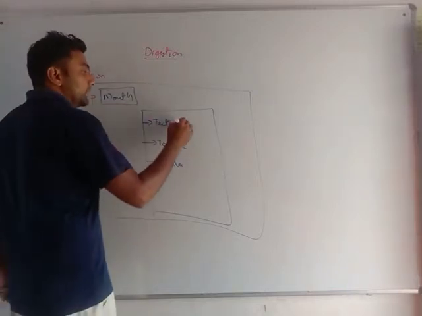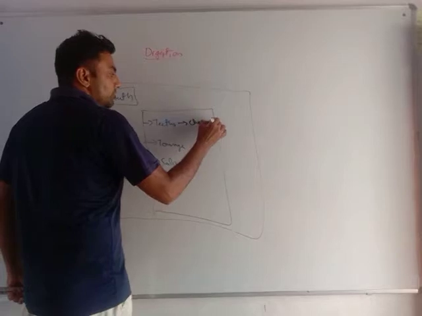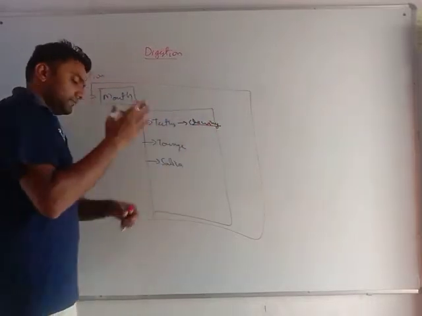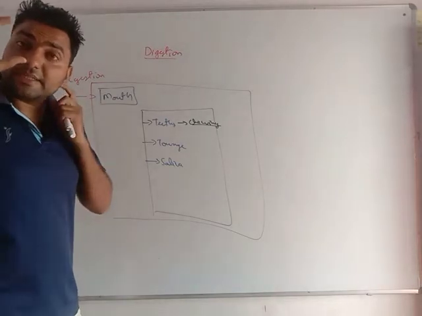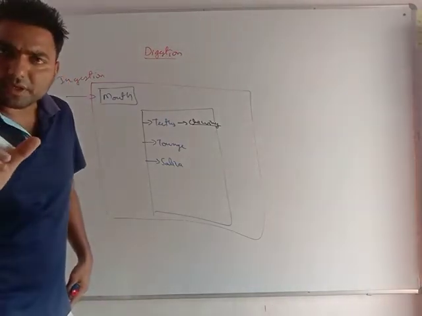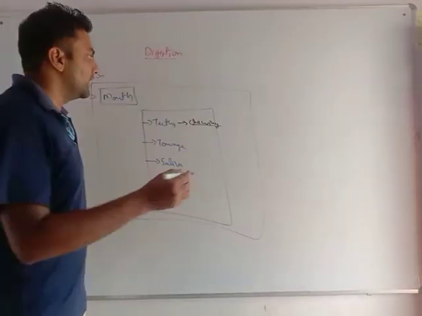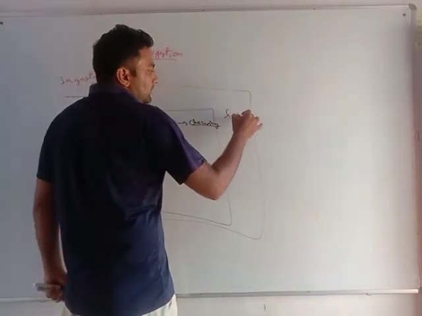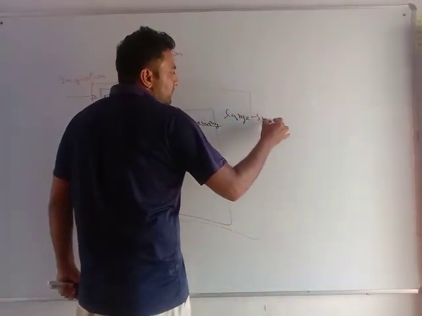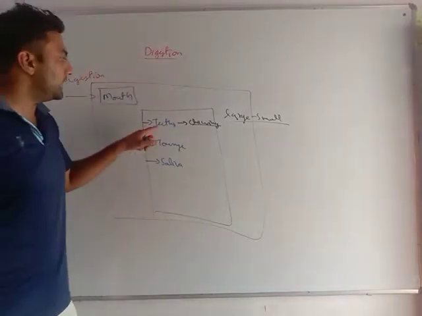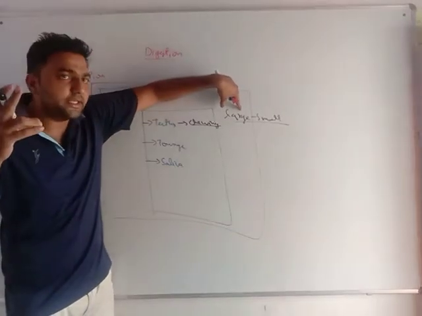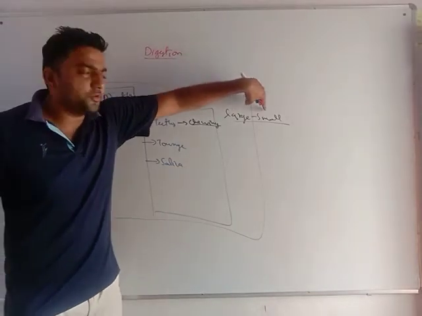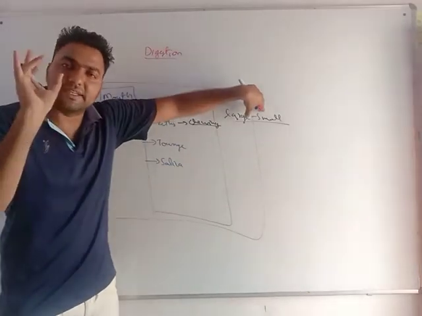What teeth do is chewing. They cut the food particles and make the food particle size smaller. Teeth are converting large food particles into small. Converting large food particles into small is called digestion.